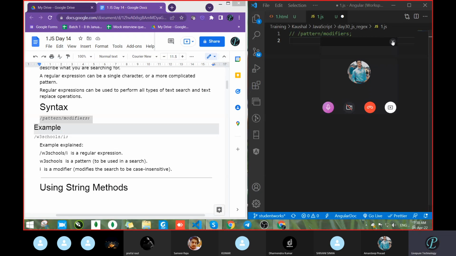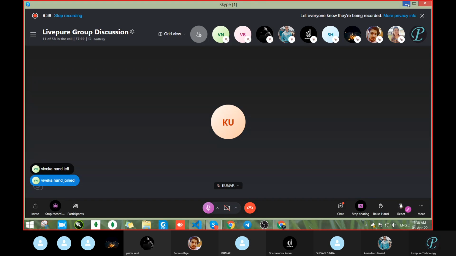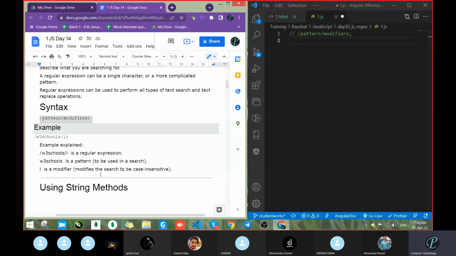Yeah, hello. Okay, so how will we write the regular expression? We will pass the pattern and we will pass the modifier. So let's see, suppose we write W3Schools and I want to search for it. Inside this, we write the text, whatever is there, that is the pattern, and after that the modifier. What does I mean? Let it be, we will see that. So this way we have to pass the data. Okay, so go through the examples.